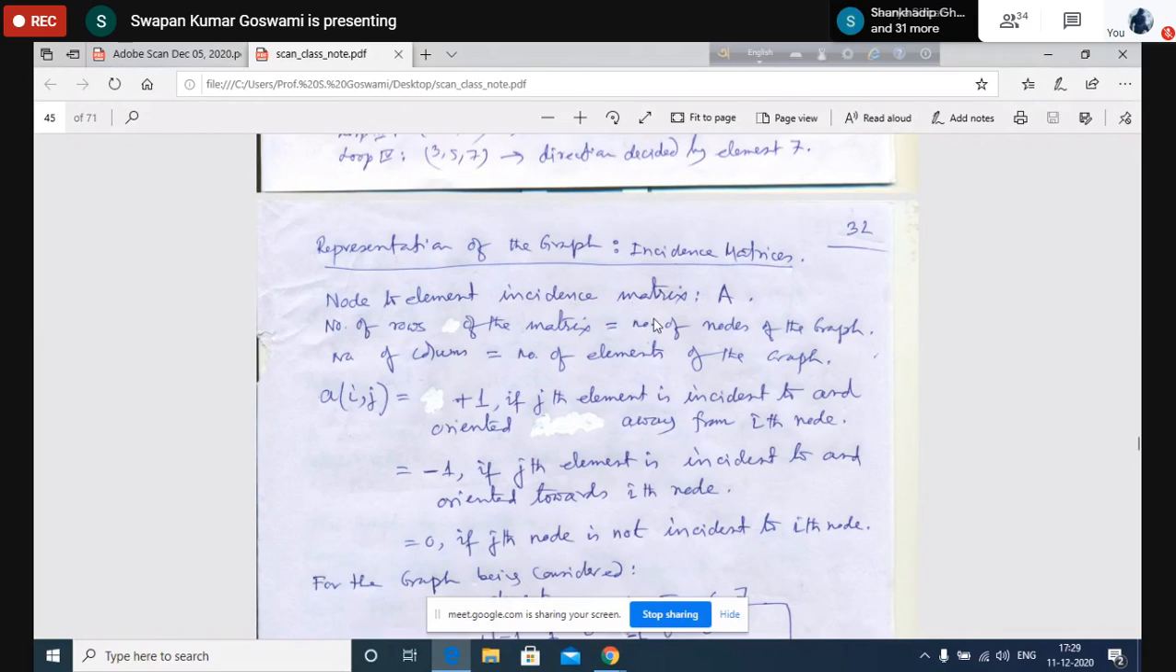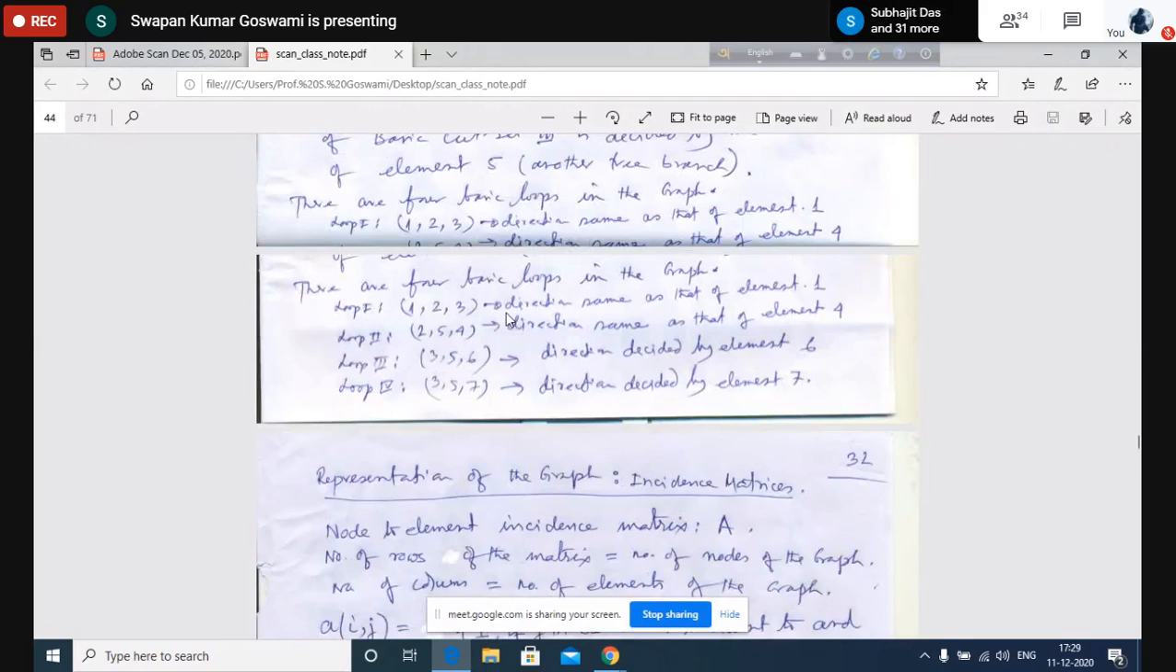Incidence matrix means a matrix associating one element with the other, one thing with the other. The node to element incidence matrix is sometimes simply called the incidence matrix, or sometimes the nodal incidence matrix. This is nothing but the association between the nodes and the elements. If I represent the association between the elements and the nodes, basically we are describing the graph.